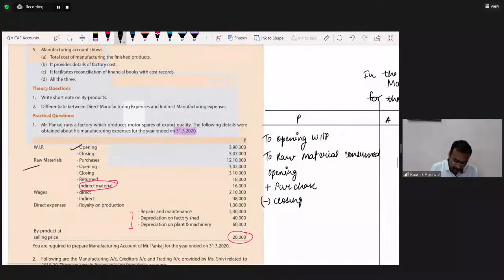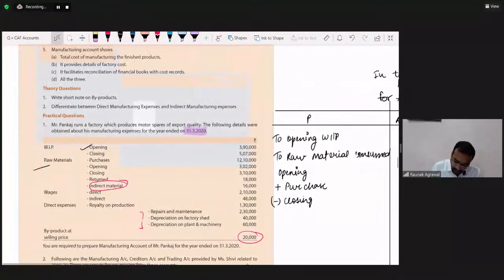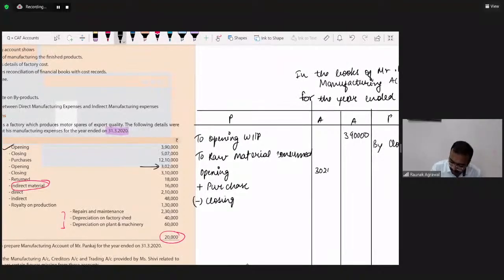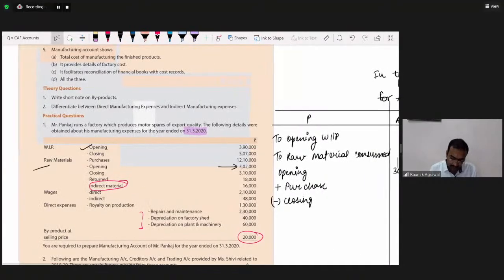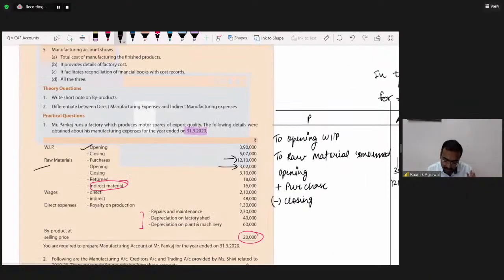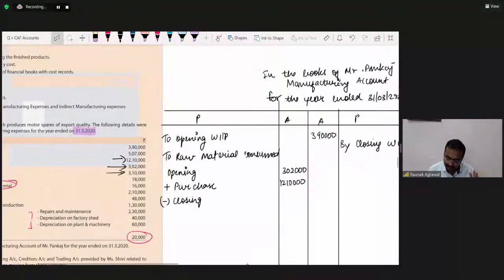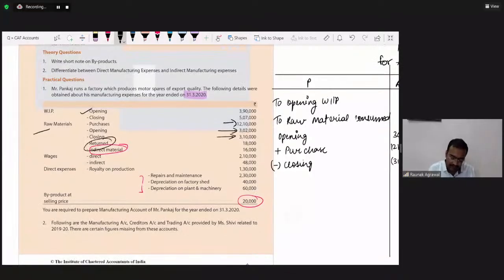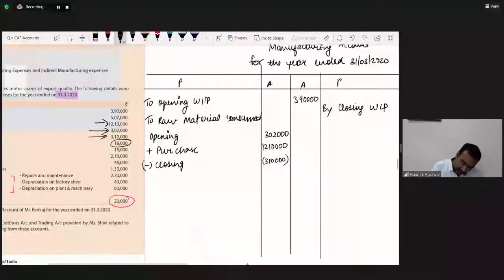So opening, what is the figure? 3,02,000. Add purchases. What is the figure of purchases? 12,10,000. We have purchased raw material worth rupees 12,10,000. Then closing is given as 3,10,000, so less closing 3,10,000. It is also given that we have returned some raw material worth rupees 80,000, so it would be reduced. Less returns.